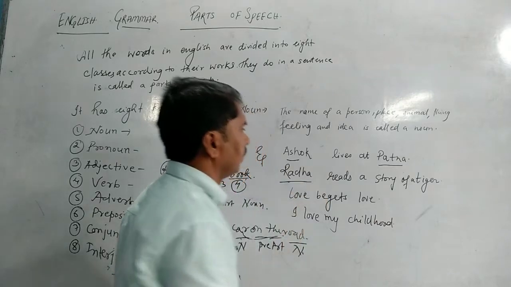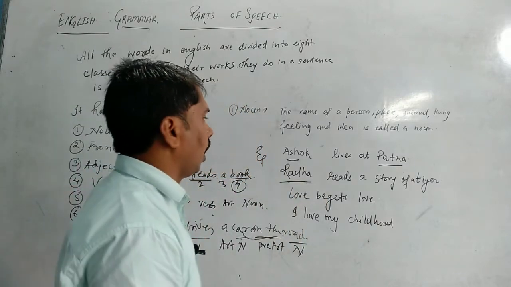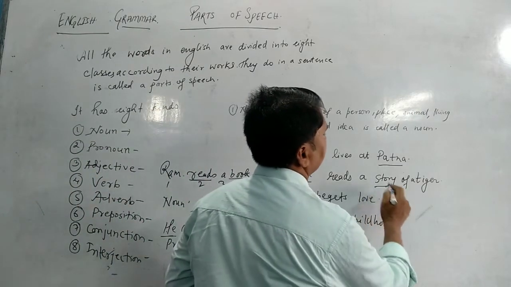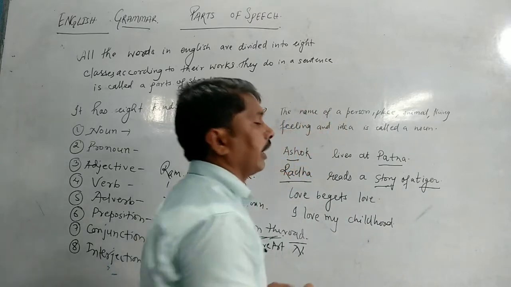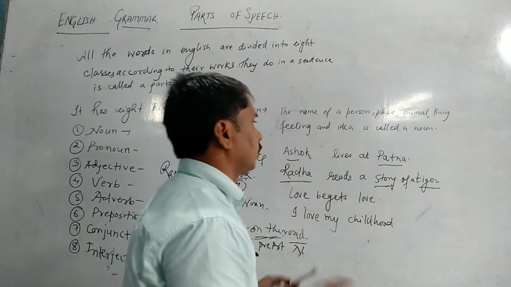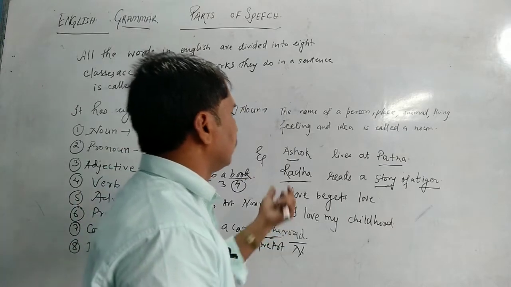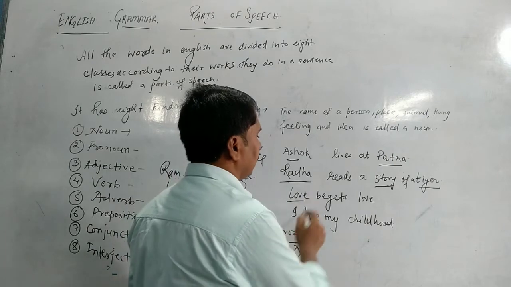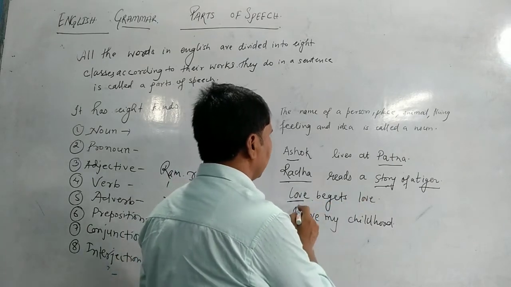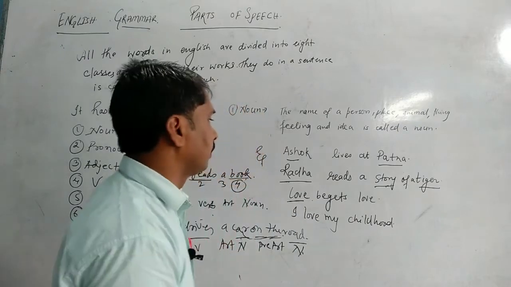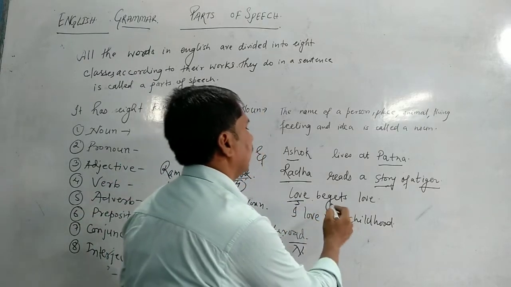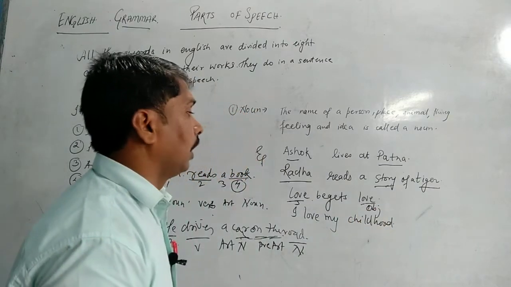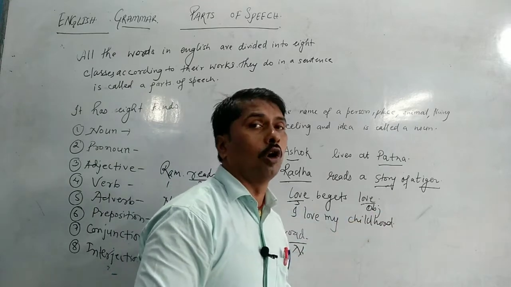See, Radha. Radha is also the name of a person. That's why it's a noun. Story, and tiger. Tiger is an animal's name. So Radha, story, tiger are nouns. In another example, you can say love. Love begets love. It means love is working as a subject, and here love is working as an object. So a noun can be a subject also, a noun can be an object also.